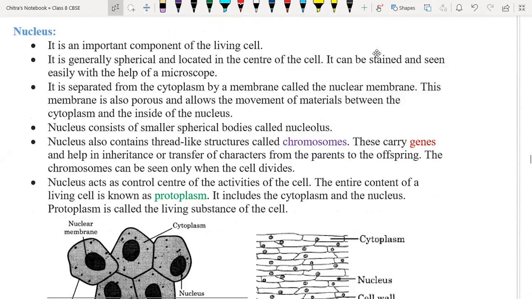Okay, now we are going to discuss the nucleus, beta. The nucleus is called the master of the cell. You know why? Because whatever activities and functions are performed within the cell are controlled by the nucleus only. That's why the nucleus is called the master of the cell.